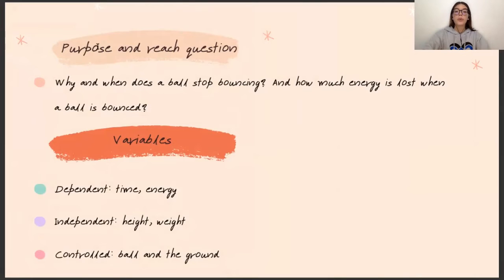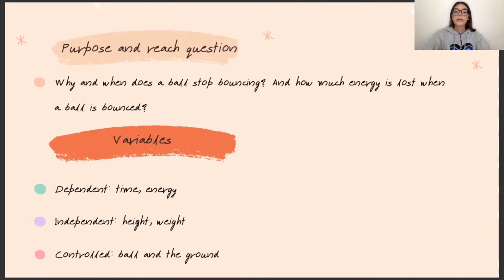Here we have our proposed research question: why and when does a ball stop bouncing, and how much energy is lost when a ball is bounced? Our variables are dependent, that is the time and the energy, and independent, that is the height and the weight.